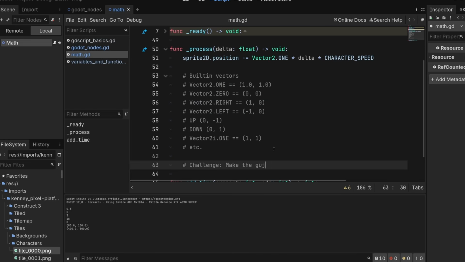So your challenge: make the guy just go to the right, not up and down at all. It should be pretty easy. You just have to change something in line 51 here. So good luck.